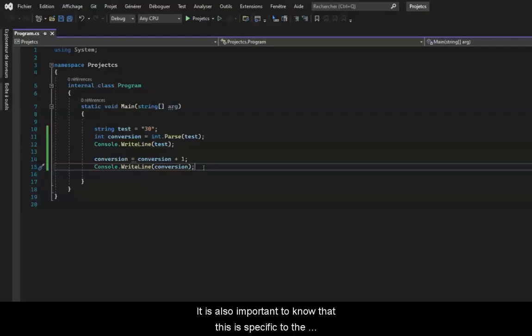It is also important to note that this is specific to the latest version of C#. Indeed, some languages will display that it is now possible to convert a +1 into a string, like Python for example. Now you know how to convert a string into an integer. I hope you enjoyed this video and my explanations were clear to you.